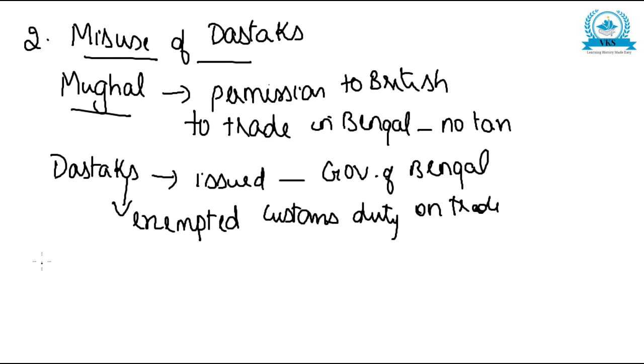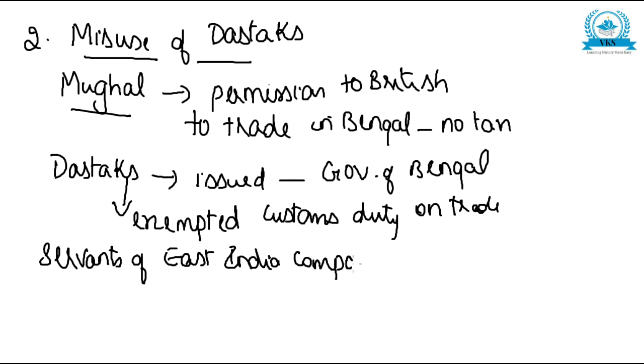But what happened was the servants of the East India Company misused this for their private trade. These permissions were given for British trade, but the Company servants misused them for their own private trade.